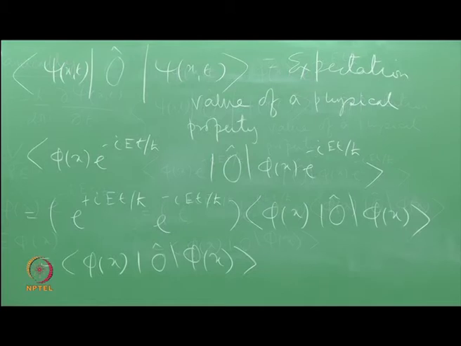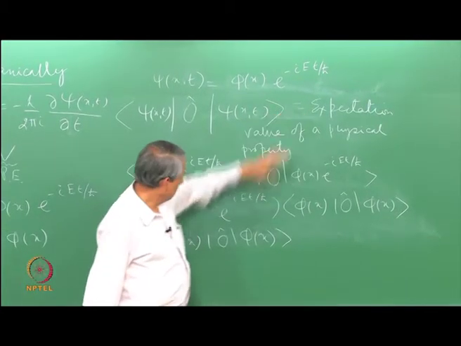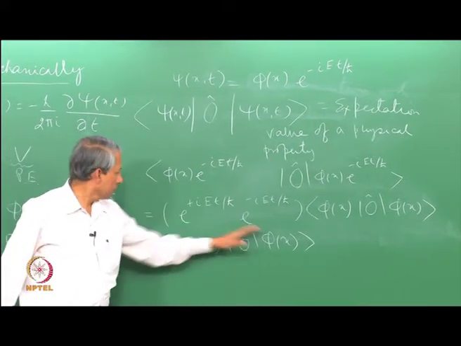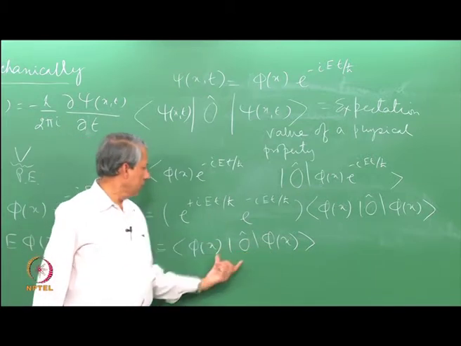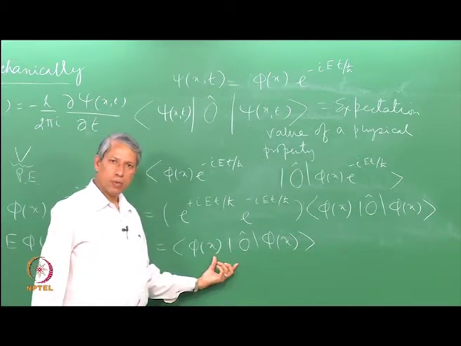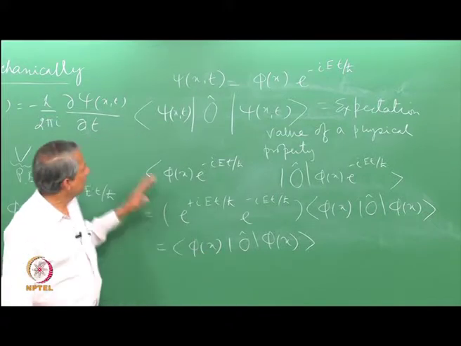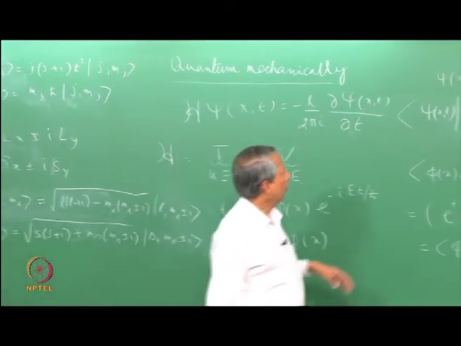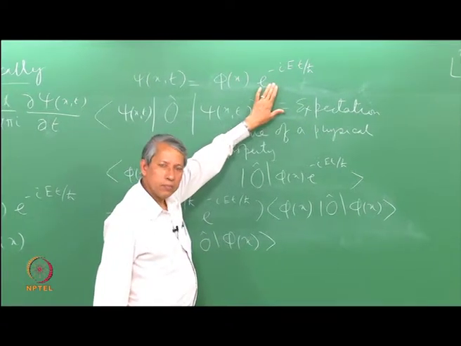So, here therefore, the expectation value of any property that you can think of becomes a function of only this kind, and when you integrate with respect to all spatial coordinates, this becomes a quantity which does not have any more time dependence. So, that means that all physical properties of the system that you can think of, for a wave function which is described by this, become independent of time.